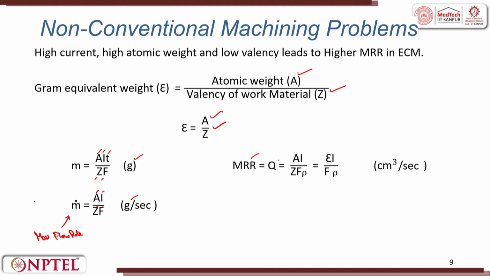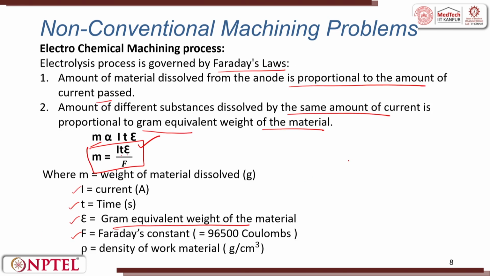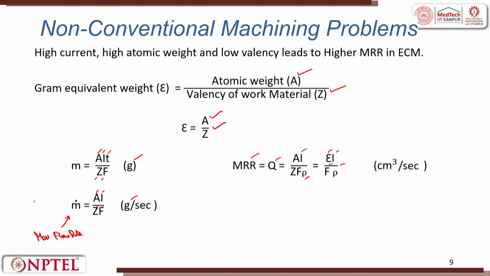So, MRR, that is Q, is equal to A I by Z F into rho, that could be put as epsilon I by F into density, and all the notations have been given in the previous slide. Rho is the density of work material in grams per centimeter cube. That is why the solution is given in centimeter cube per second.